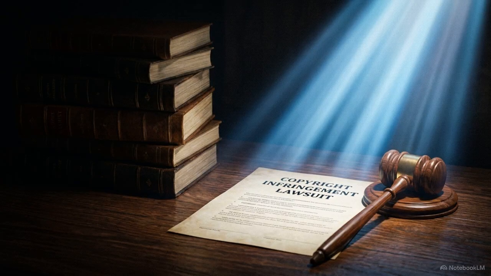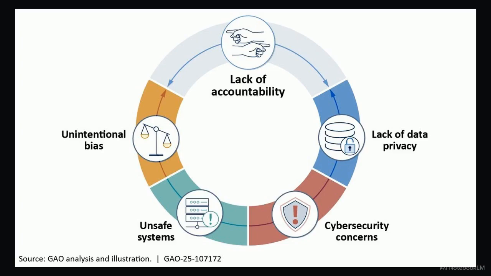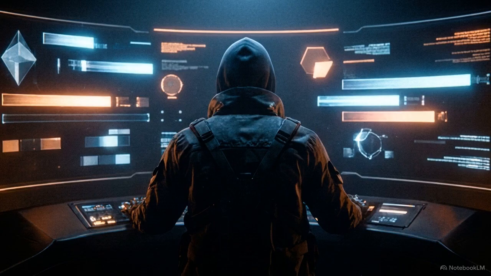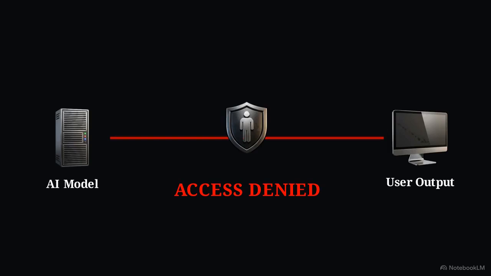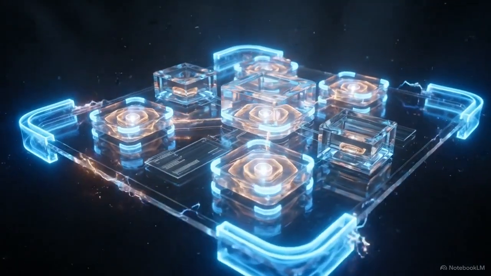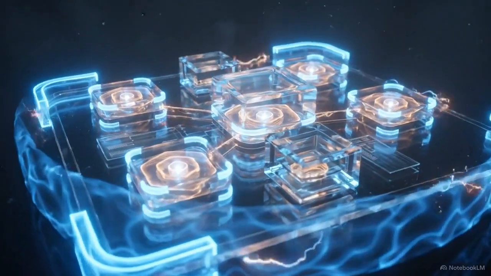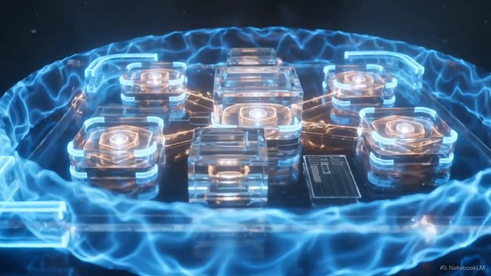This government assessment identifies the specific risks inherent in these systems: unintentional bias, unsafe outputs, cybersecurity threats, a lack of data privacy, and the difficulty of assigning accountability when a system fails. Developers are responsible for solving these problems. They must design the human-in-the-loop oversight protocols that ensure an AI does not generate malicious software or compromise sensitive personal data. Developers integrate systemic guardrails directly into the architecture of every application they build, treating risk management as a core technical requirement.